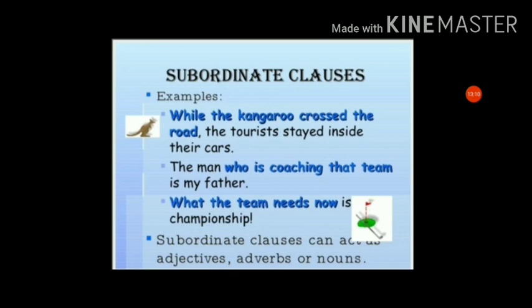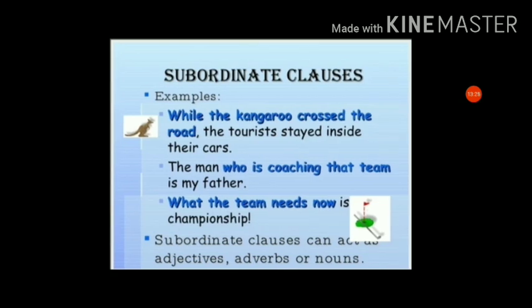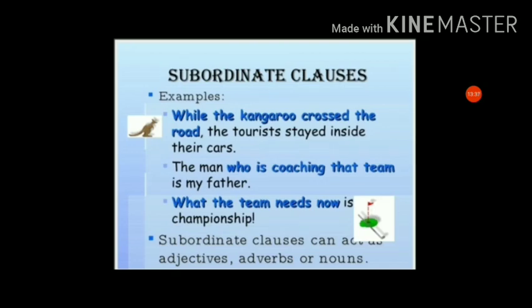The man who is coaching that team is my father. So who is coaching that team? The blue colored line we have to find out. It is an adjective clause. Why is it an adjective clause? Because it gives extra information about the noun. The man is the noun, and it gives information about who the father is. The man and the father are the same, but it adds the extra information, who is coaching that team. What the team needs now? So we will get the answer, the championship, that is an adverb clause.